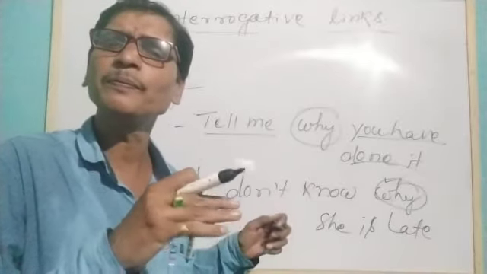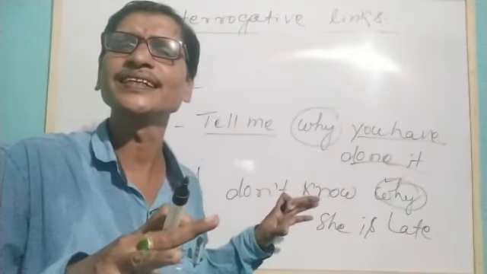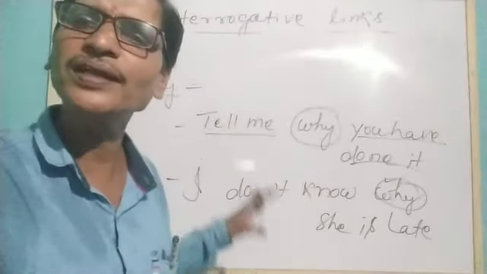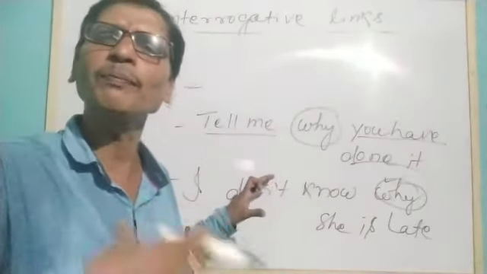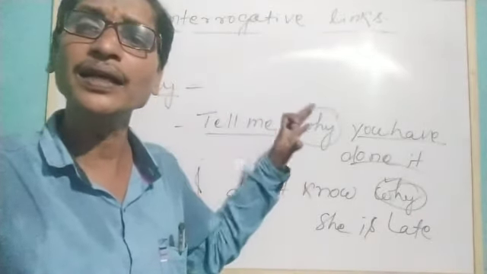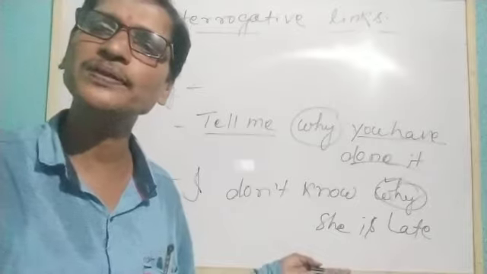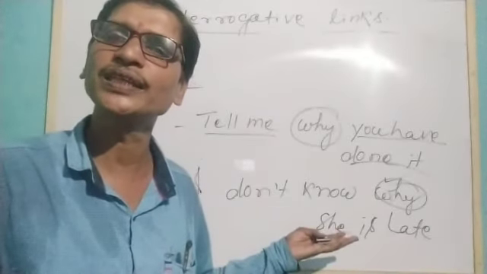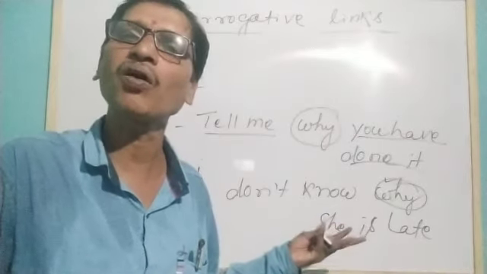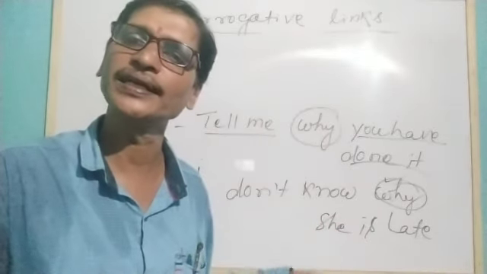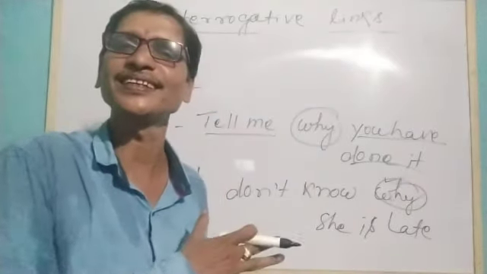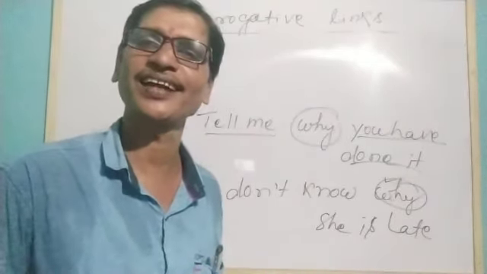Today we understood the uses of such WH words which we normally use to ask questions for different purposes. And now with several examples we understood how they are used as links, being interrogative words, so they are called interrogative links. The exercises for this discussion we will have in the next class.